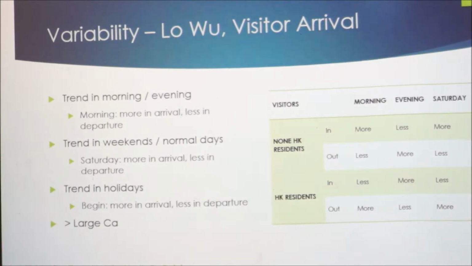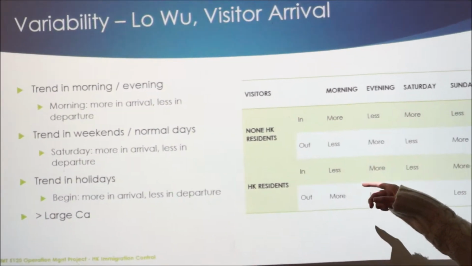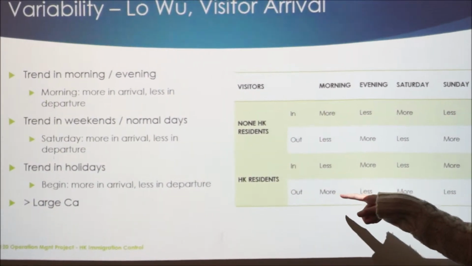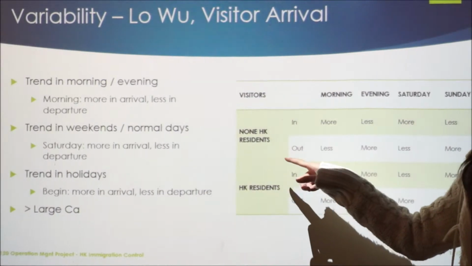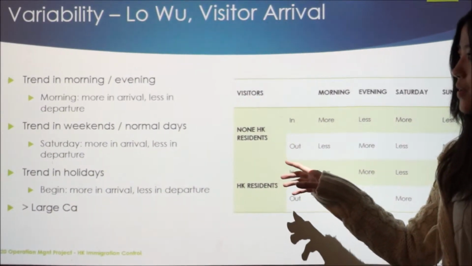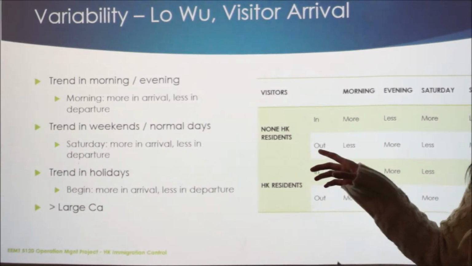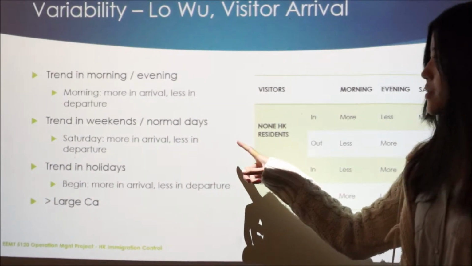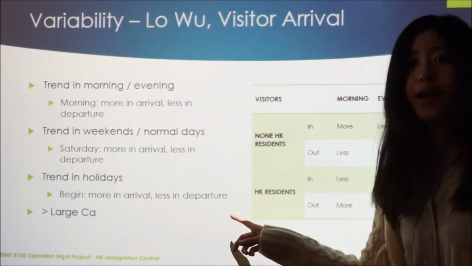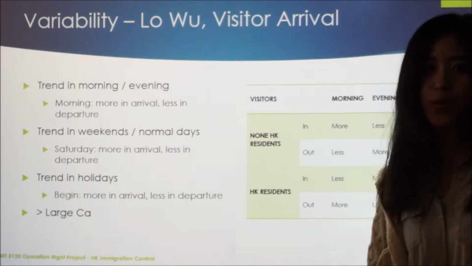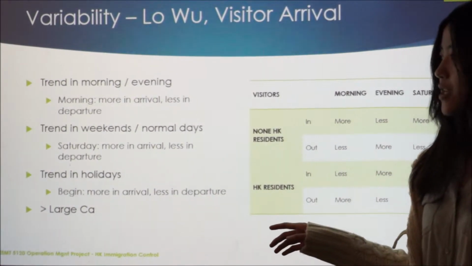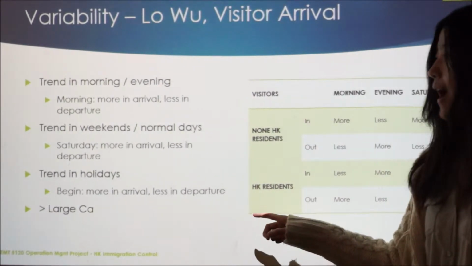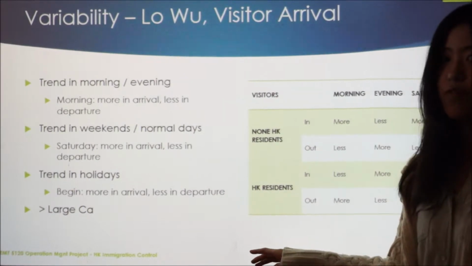From this chart, we can conclude that the arrival rate of non-HK residents is totally opposite to the rate of HK residents. In terms of the former, to be specific, on a single day, more residents arrive in the morning than in the evening, and for a whole week, more residents arrive on weekends than on normal days. Finally, especially on some special festivals like Christmas or during some special holidays, the number of visitors increases dramatically, and all of these factors make the variability of arrival numbers larger.